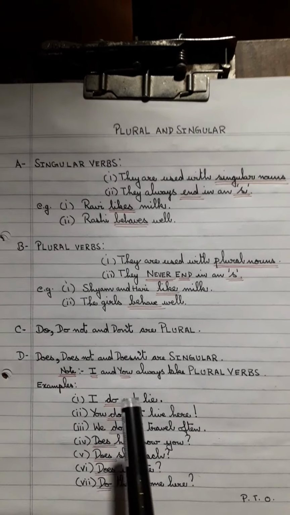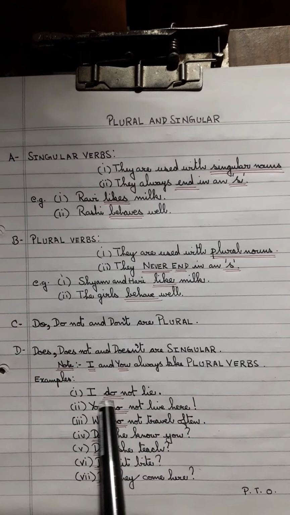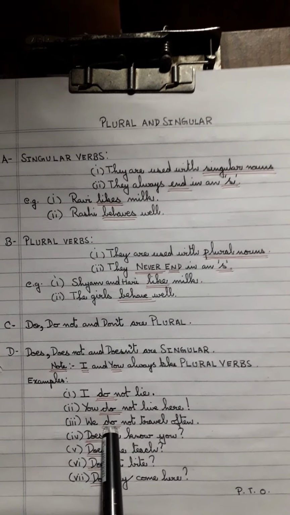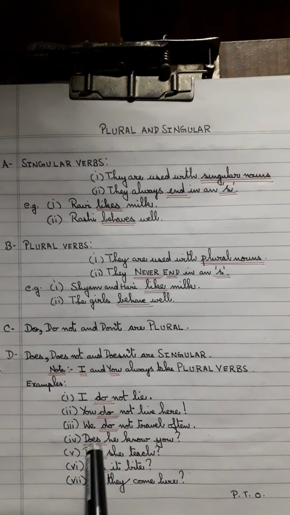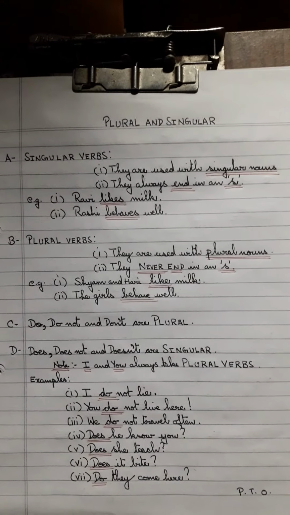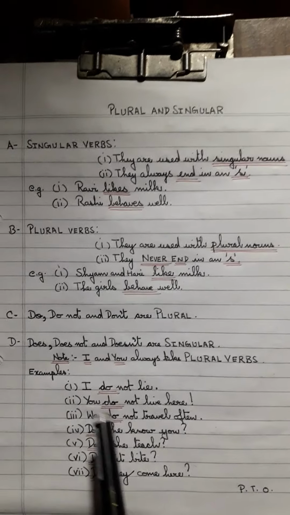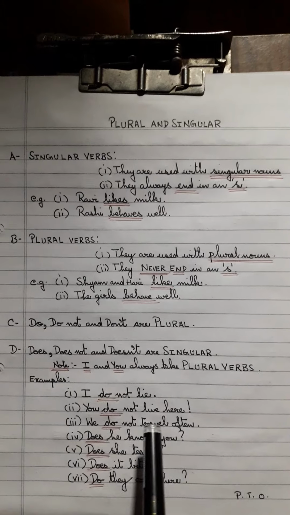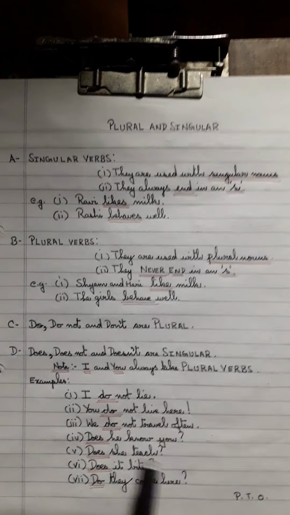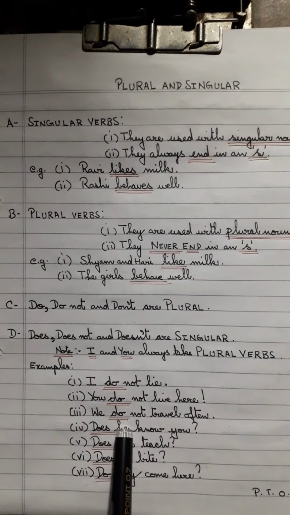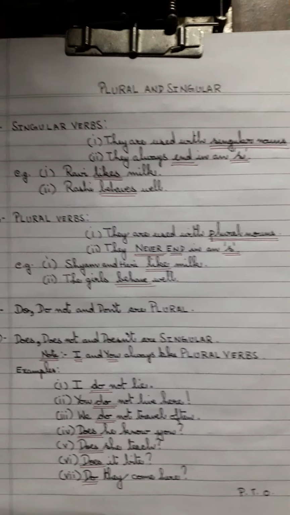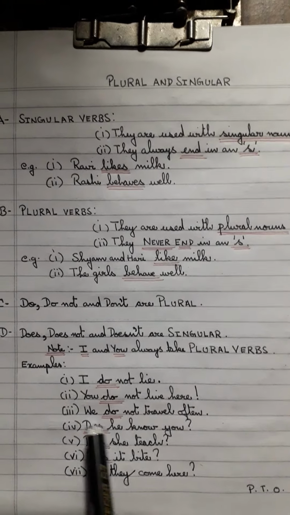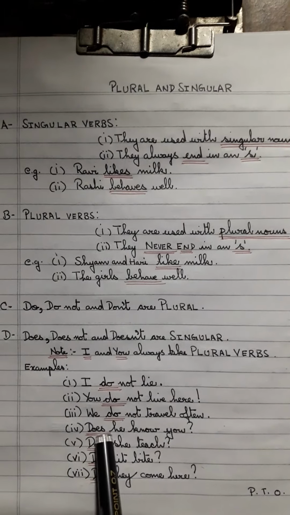So now see here, when I said do is plural, so I do not lie. You do not live here. We is anyways plural, so we do not travel often, right? We do not travel often. So if I say Ram and Sham do not like dogs, Ram and Sham are two people involved and they do not like dogs. But he is singular, so it has to be does. Does he know you? Does, right? So why does? Because we are making it agree with he.